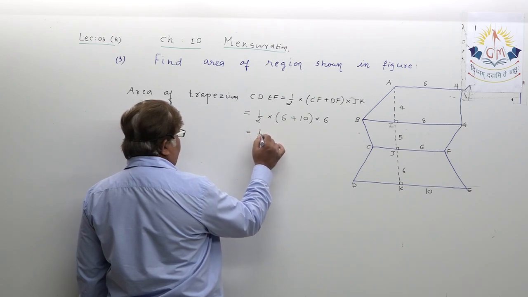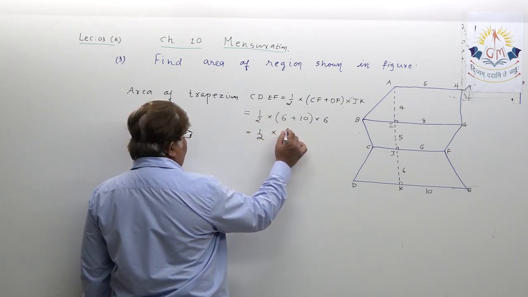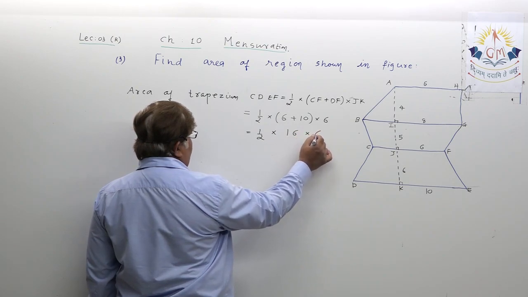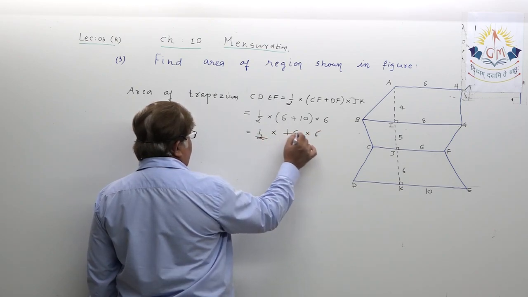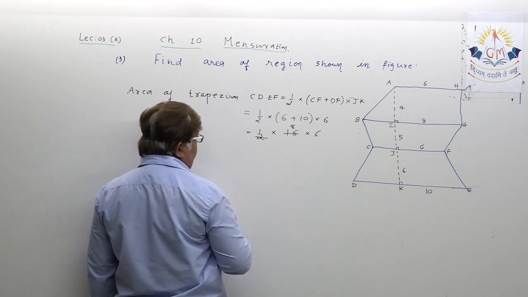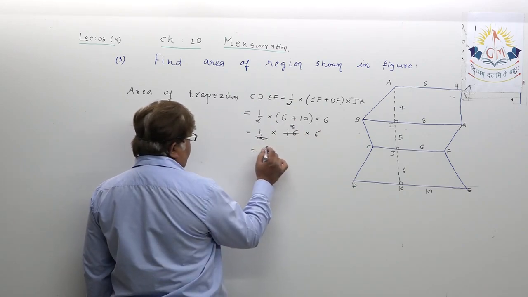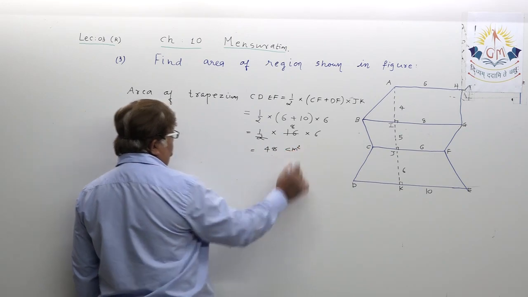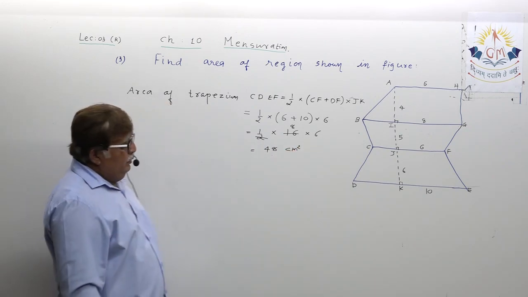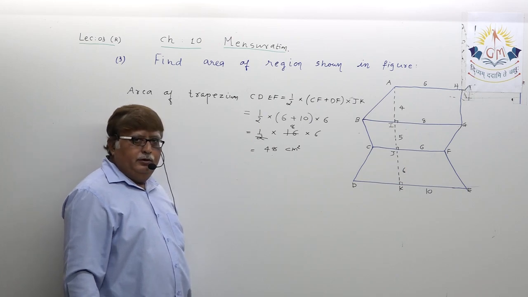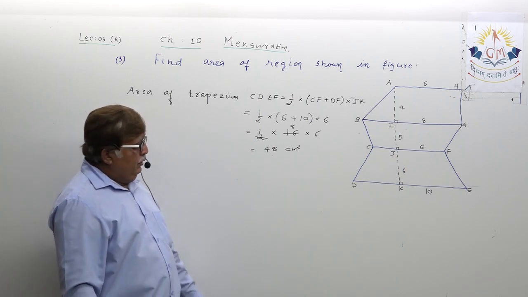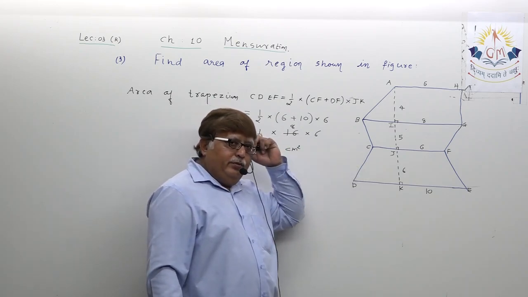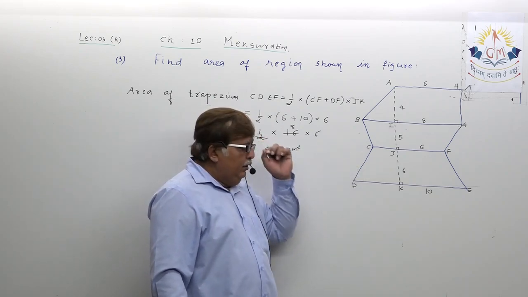Half into 6 plus 10, that is 16, into 6. Just cancel one of the numbers. This is 48 square centimeter. So dear student, we found the area of this bottom trapezium CDEF.